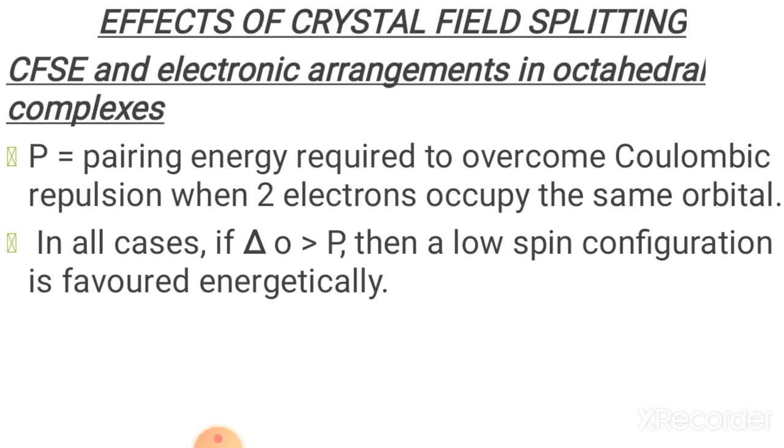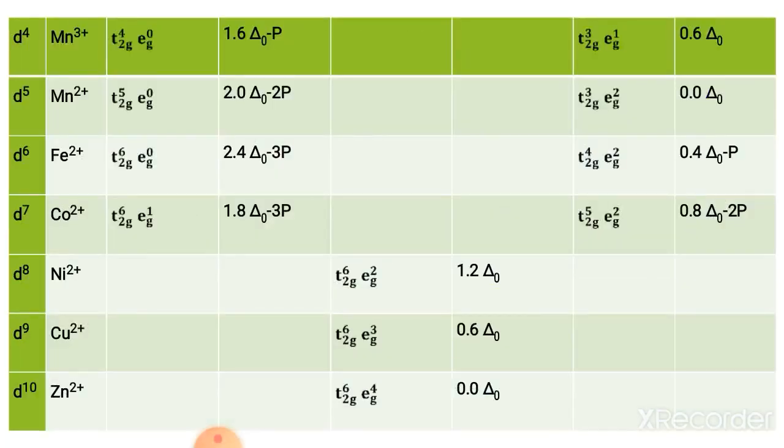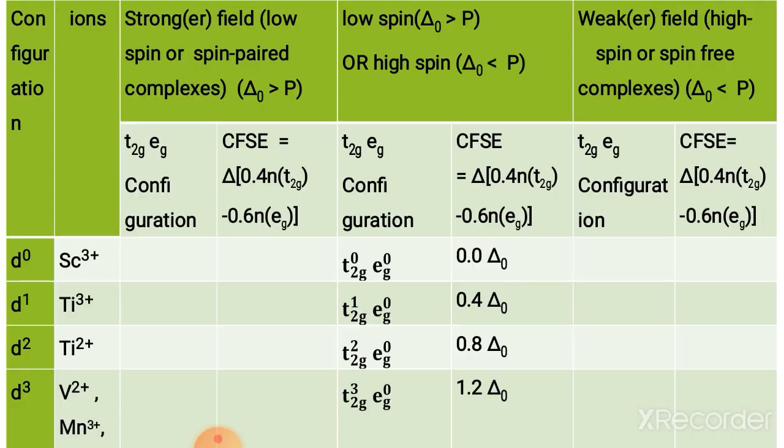Now look at the table. Here one table is given to explain the filling of electrons when delta O is more than P or delta O is less than P, and the crystal field stabilization energy is also given here. So this table tells what I want to say about the crystal field splitting energy. Now look at the configuration.